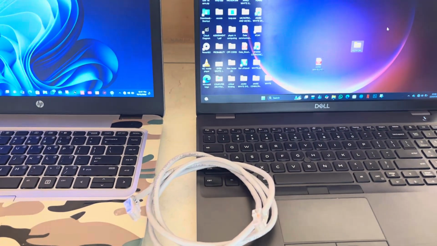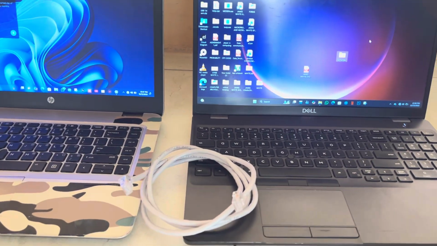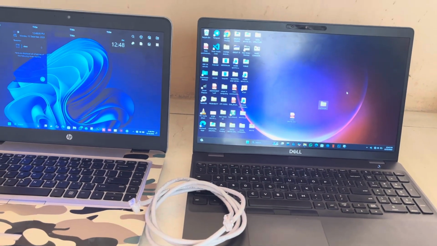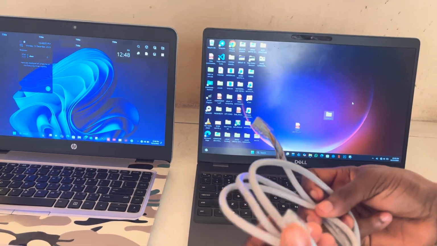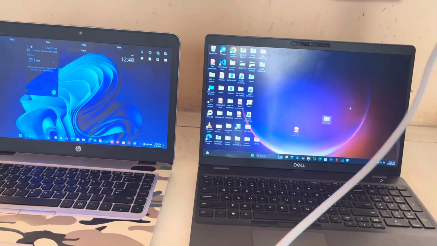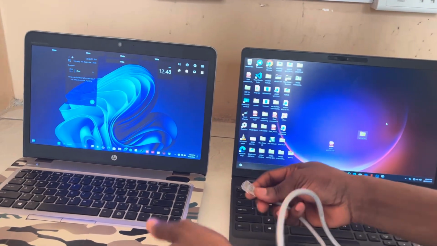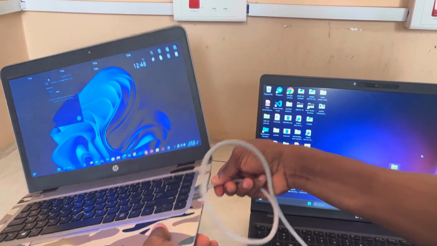Hello everyone. In today's video, I'm going to look at how to connect two laptops using an Ethernet cable to share a common folder. So this is the Ethernet cable. We are going to connect it to the two PCs. This is the first PC. You connect it to the Ethernet slot.